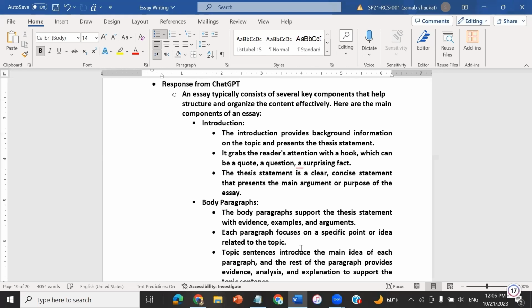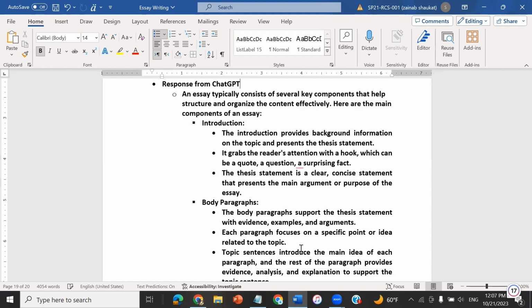The introduction paragraph provides us background information about any particular topic and a thesis statement. The thesis statement is the key frame of any essay, which defines the complete structure and outline of your essay. The introduction provides background, and the moment the introduction ends, the thesis statement starts, which builds upon your essay.